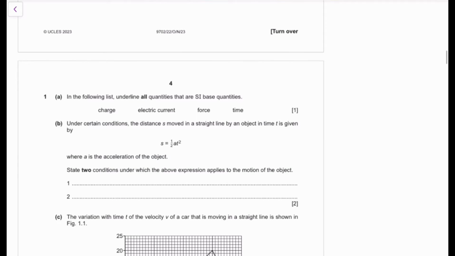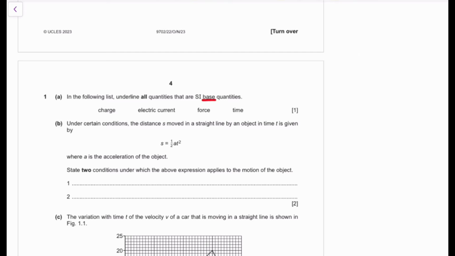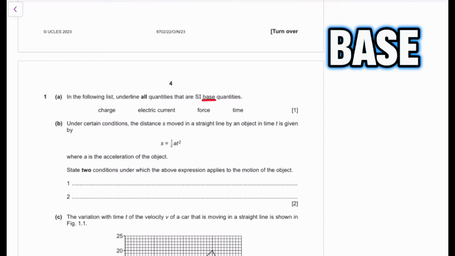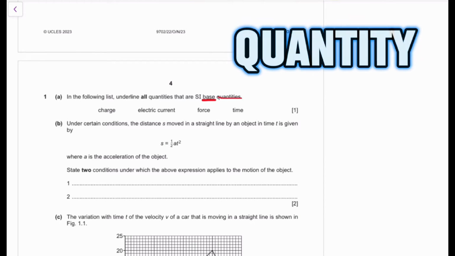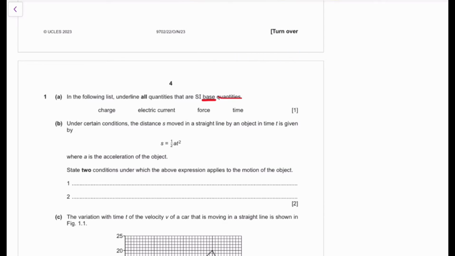So the first question is a question on SI base units. The question reads as follows. We have been given a list and we've been asked to underline all quantities that are SI base units. So this question requires you to know two things. The first thing is you need to know what base means. You also need to know what a quantity means in the context of physics. Those are two key distinctions that you need to make. What is a base unit, or a base quantity rather, and what is a quantity itself?